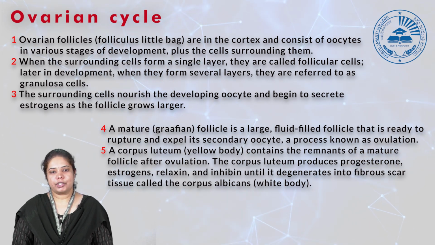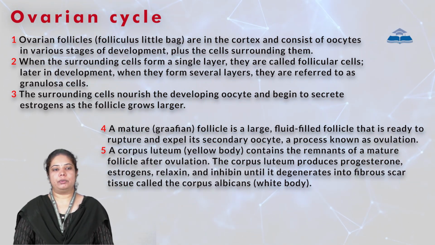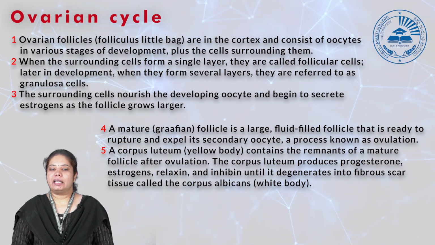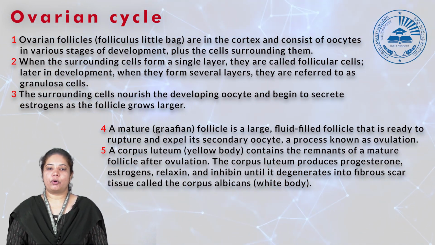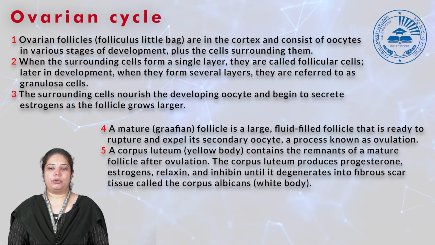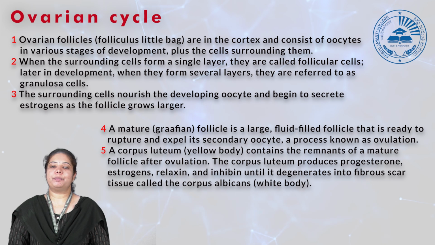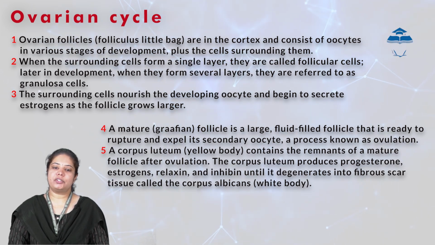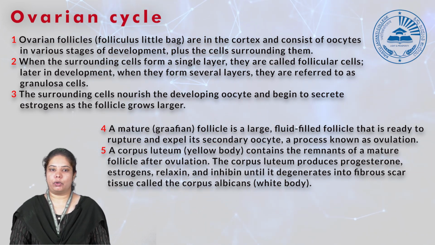The corpus luteum looks yellow in color, whereas the corpus albicans looks white. The corpus luteum is formed from the corpus hemorrhagicum, which is what we call the ruptured Graafian follicle with the blood clot. The corpus albicans further degrades and remains as a residue in the ovary itself.